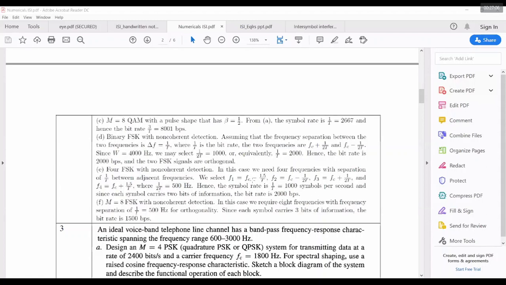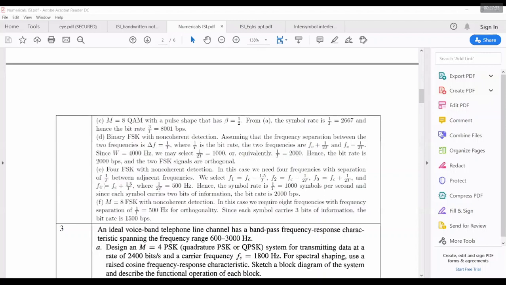If you go for 4FSK, again the spacing has to be maintained as 1 by T between frequencies. If you look at f1, it is fc minus 1.5 by T. Look at f2: f2 is fc minus 1 by 2T to 1.5 by T. What is the difference? The difference is still 1 by T only. F2 to f3 also 1 by T, and f3 to f4 also 1 by T.